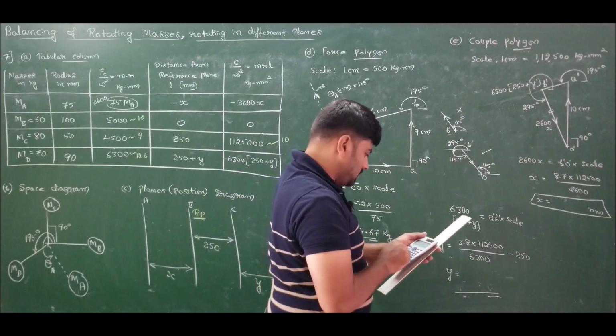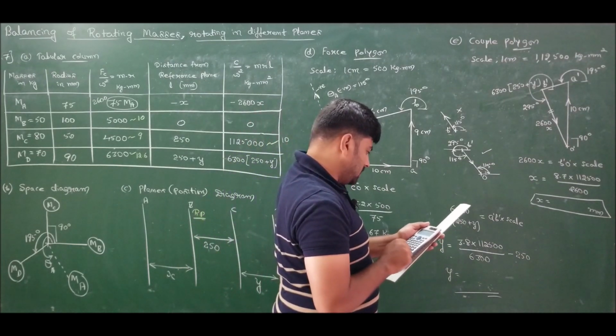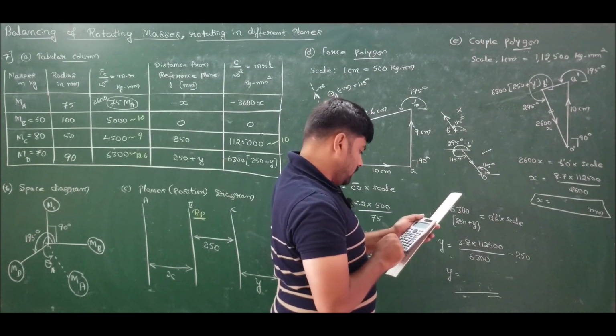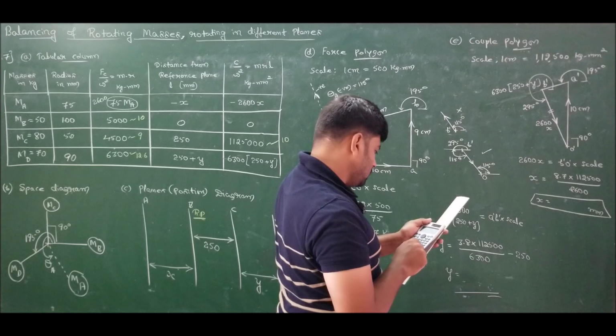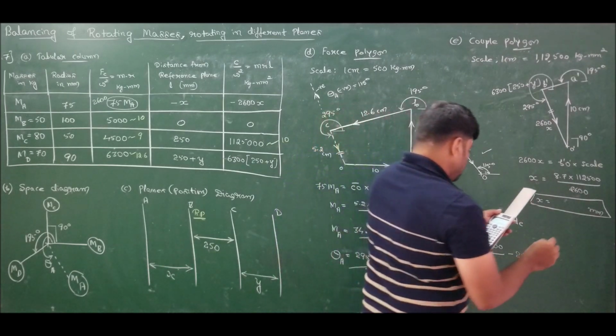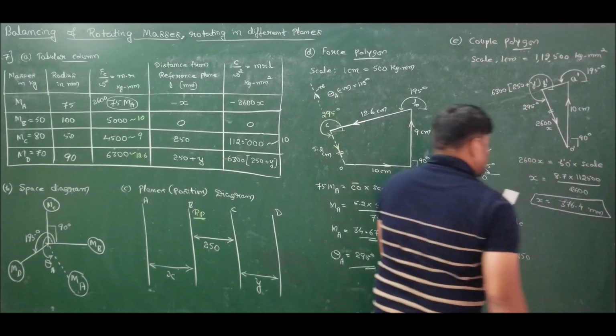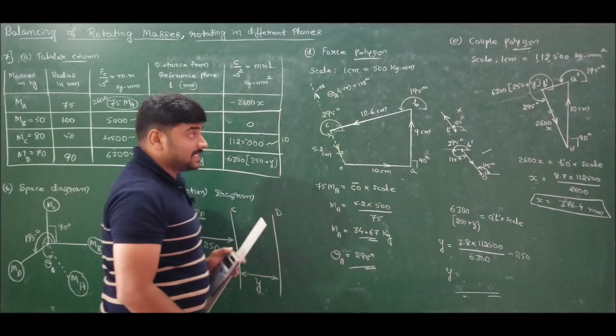So solving this, I will get 8.7 into 112,500 divided by 2600, which is 376.4. 376.4 towards the right side.